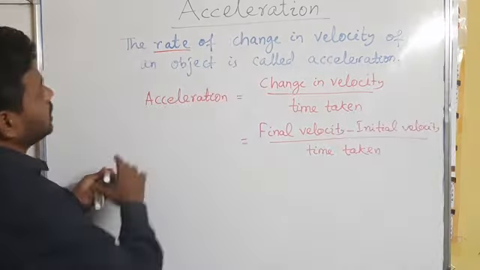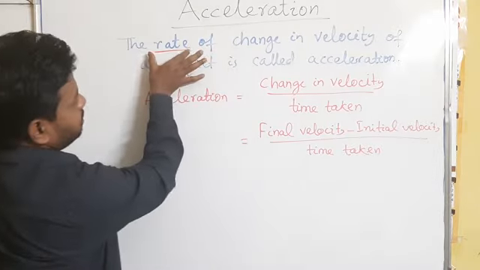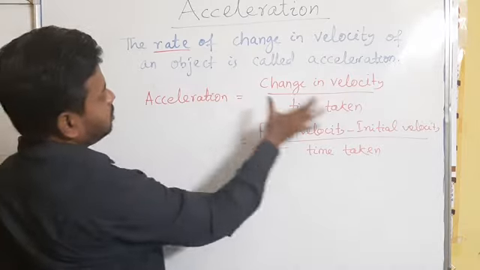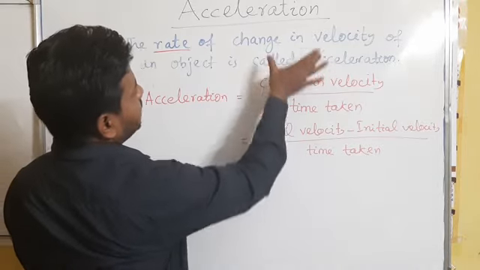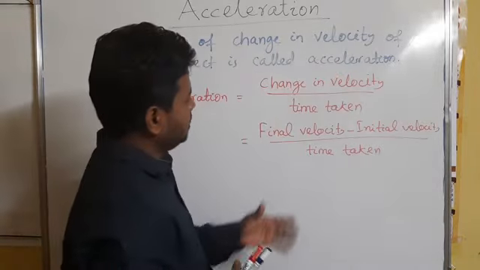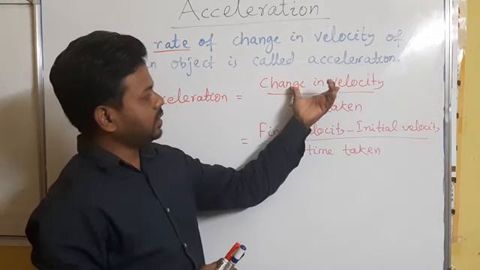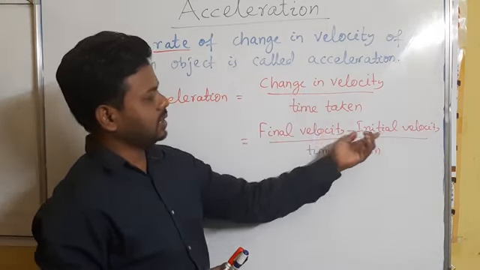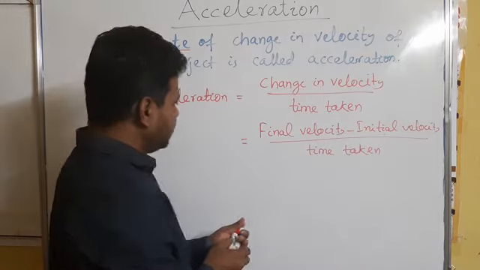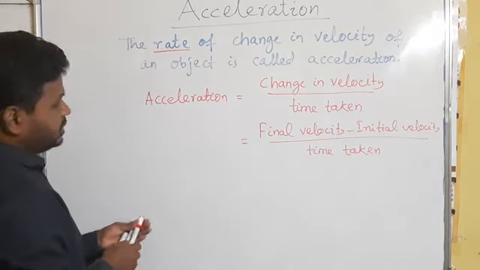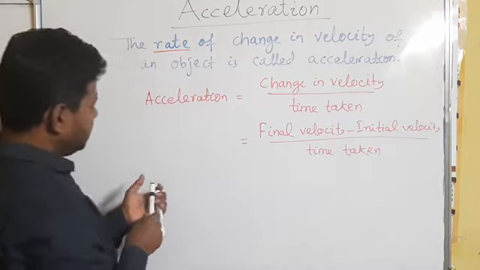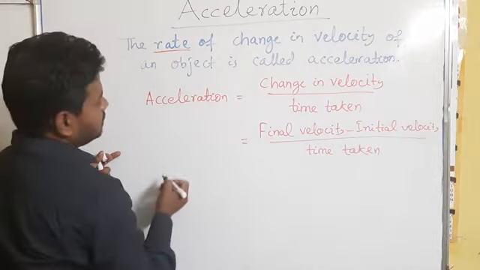So as I have told, the rate of change in velocity, the word rate in physics is always compared with time. So how much time is taken to change that velocity. And to find the change in velocity, you have to subtract initial velocity from final velocity.